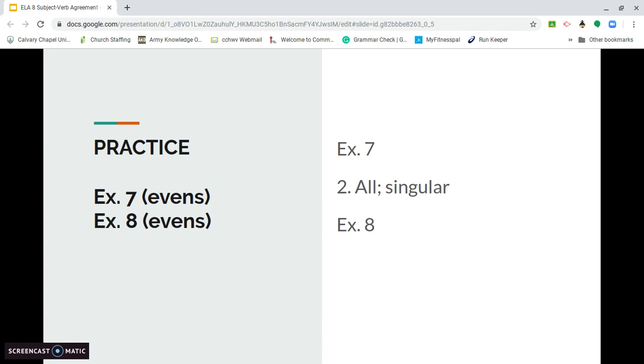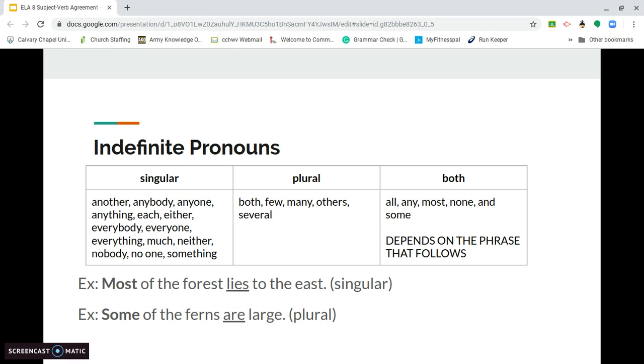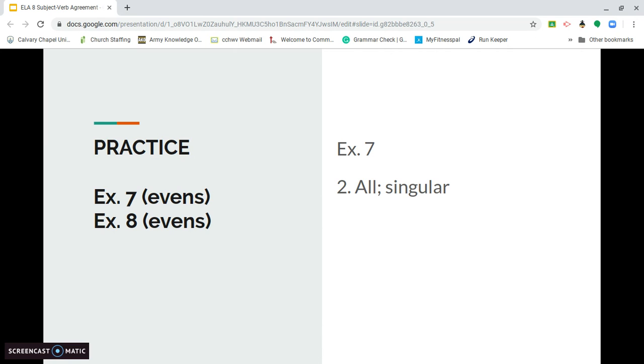Exercise 8, it's just asking you to write the correct form of the verb that's in parentheses. So for number 2, it says few completely understand or understands it. So first of all, what is the indefinite pronoun? It's few. If you go back to our chart, is few singular or plural? It is plural, so you're going to have to choose the plural verb, which is understand. They understand, few understand.